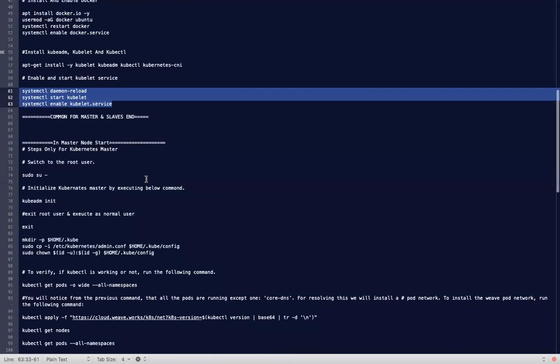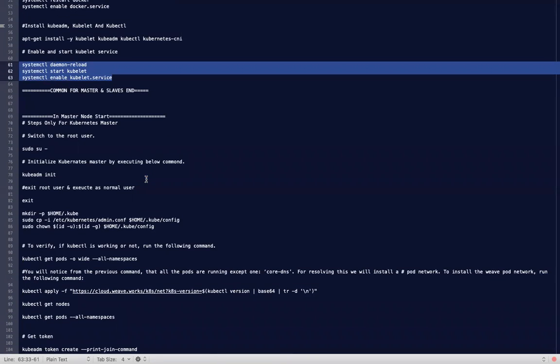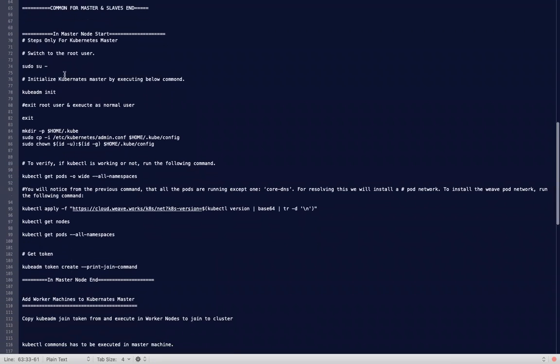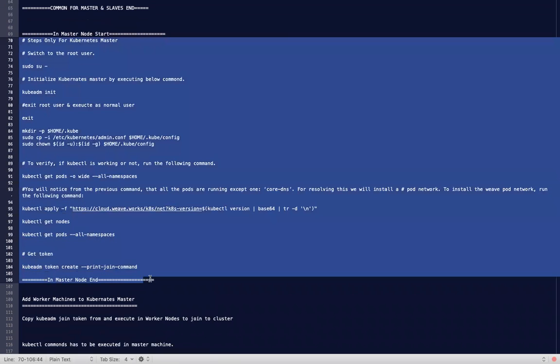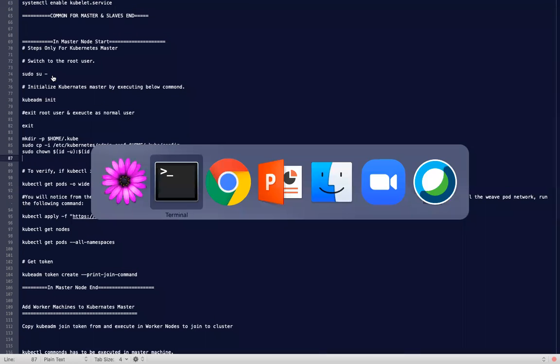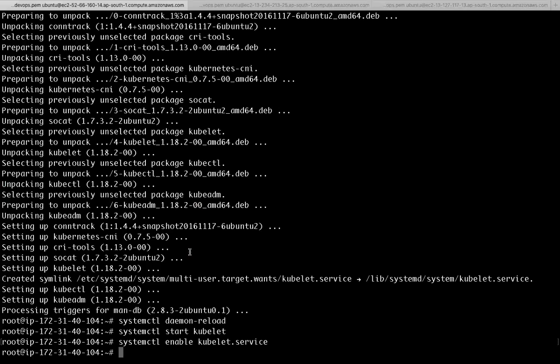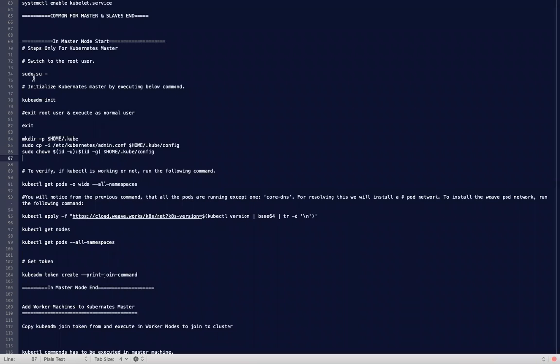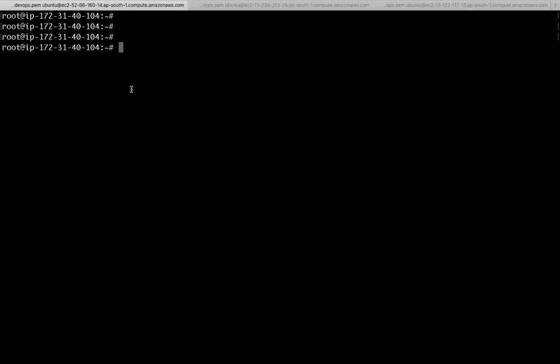Now in the master machine, how can I set up a master machine? We already switched to the root user. This is only in the master. I am on the master machine. This is my master machine. I wanted to use this one as a master machine. We are executing this kubeadm init to initialize the master.